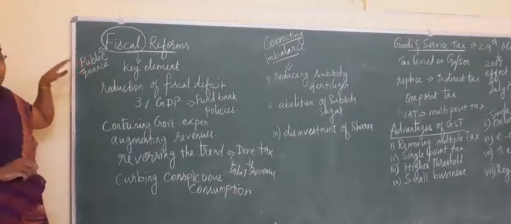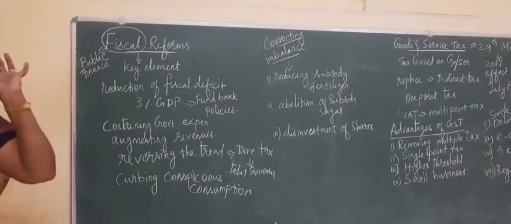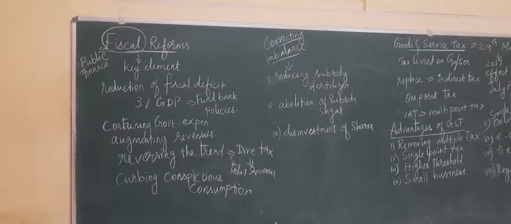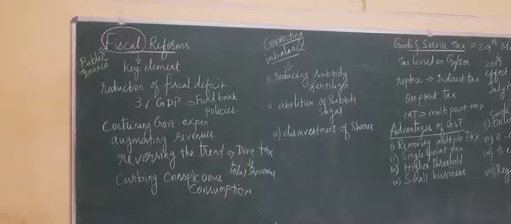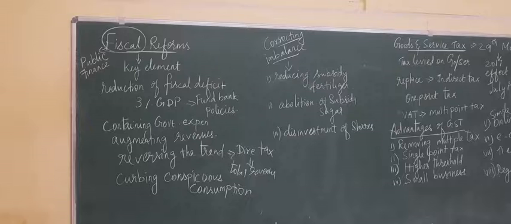So what are all the reforms made in the government expenditure, revenues, government debt and other things? That we are going to learn in the fiscal reforms. Fiscal is the Greek word. It talks about finance of government, that is called public finance. And it is the key element of the stabilization of economy, isn't it? So the government expenditure, government revenue, the tax, government debt, everything is very, very important for the nation's economic development.